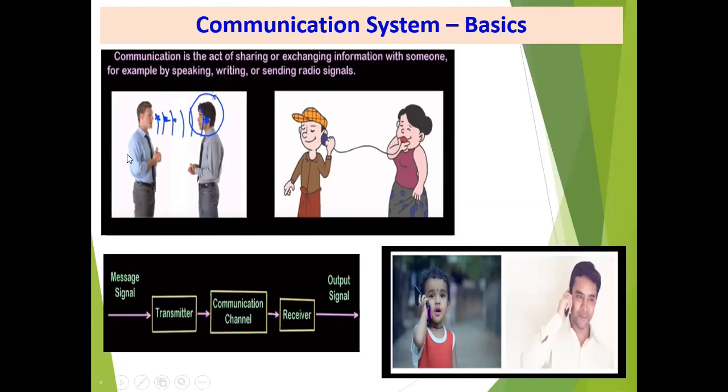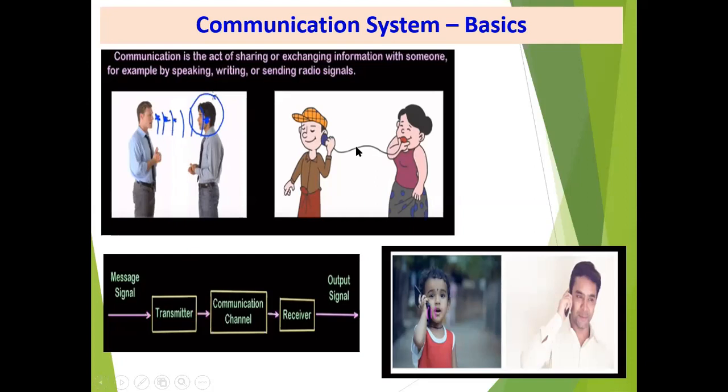So there is a vibration in air molecules. When that vibration reaches the person's ears, it creates the sensation of hearing. This is a simple way of communication, that is voice communication, face-to-face communication.